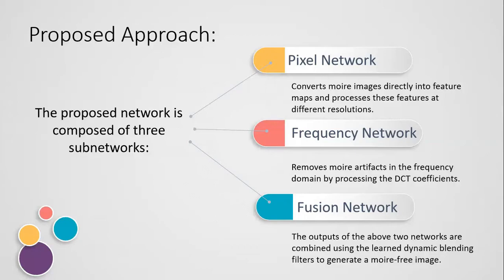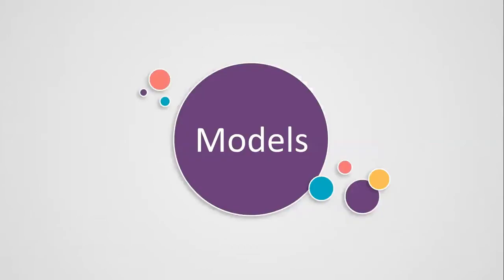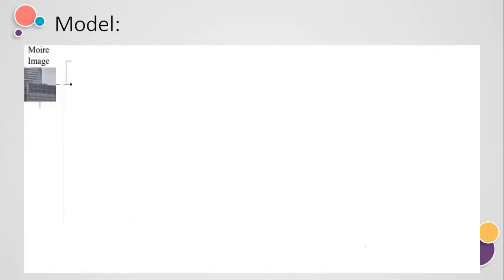So now let's get into the details of the proposed model for single image demoiring. I have told you earlier that we'll discuss two kinds of tasks. One is single image demoiring, and the other one is burst images demoiring. So this is the model for single image demoiring. Okay, so we have three subnetworks I have mentioned earlier. First one is the pixel network, and second one is the frequency network. Third one is the fusion network.